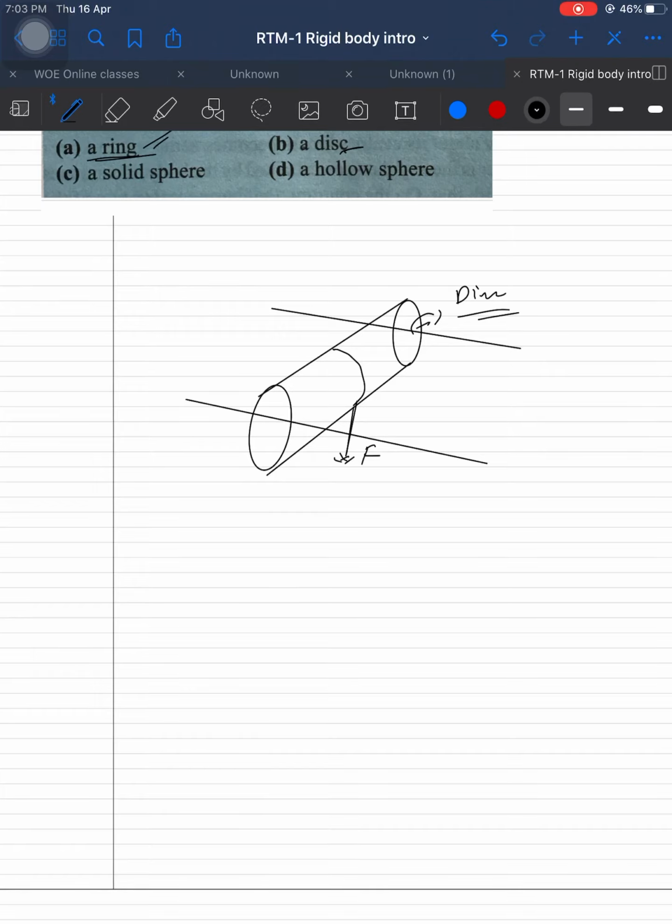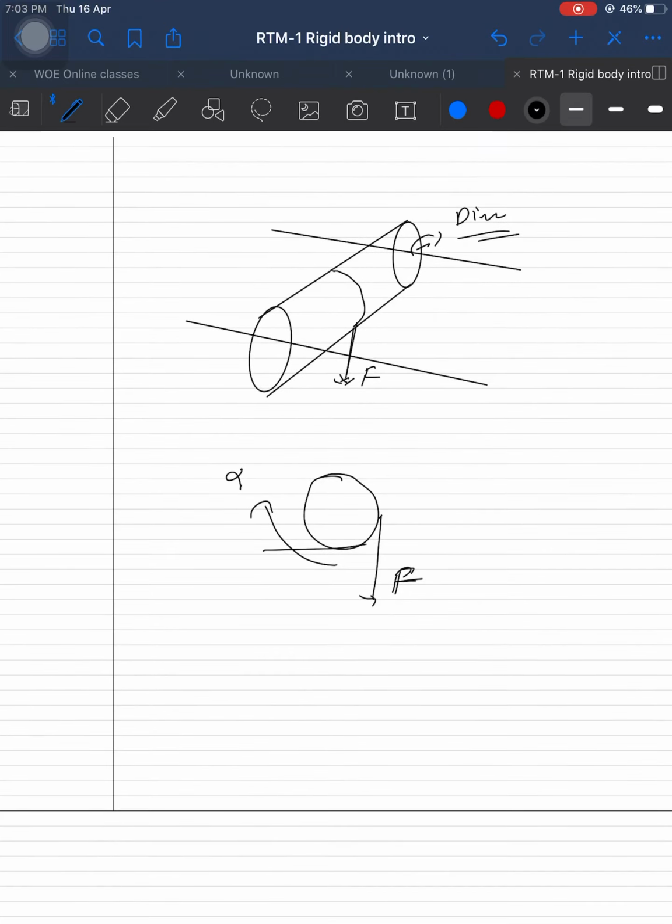It is three-dimensional, nothing to worry, just draw a diagram. Force in the downward direction. If the force is in the downward direction, angular acceleration is in which direction? In this direction, alpha. So alpha is equal to tangential acceleration at point P on the ground. Okay, everywhere it is rolling, don't worry about it. F into R is equal to I alpha, alpha is equal to F into R by I. At point P, it is in the backward direction, F R square by I in the backward direction, so friction will act in the forward direction. So friction will act in the forward direction.